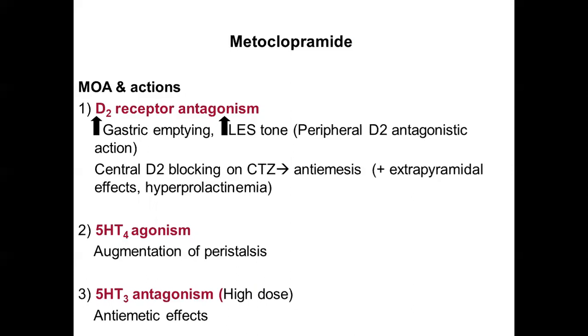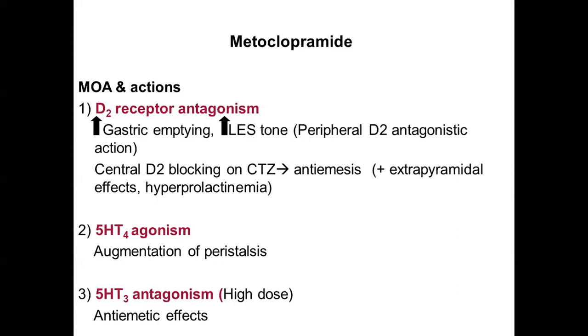It can also block the D2 receptors in the CTZ, which is lying outside the blood-brain barrier, as well as the D2 receptors present in different parts of the CNS. By blocking the D2 receptors present in the CTZ, it can cause anti-emesis, but along with that, it can cross the blood-brain barrier and hence block the D2 receptors present in other areas of the brain, and this blockade can result in unwanted effects like extrapyramidal side effects and hyperprolactinemia with the use of these drugs.